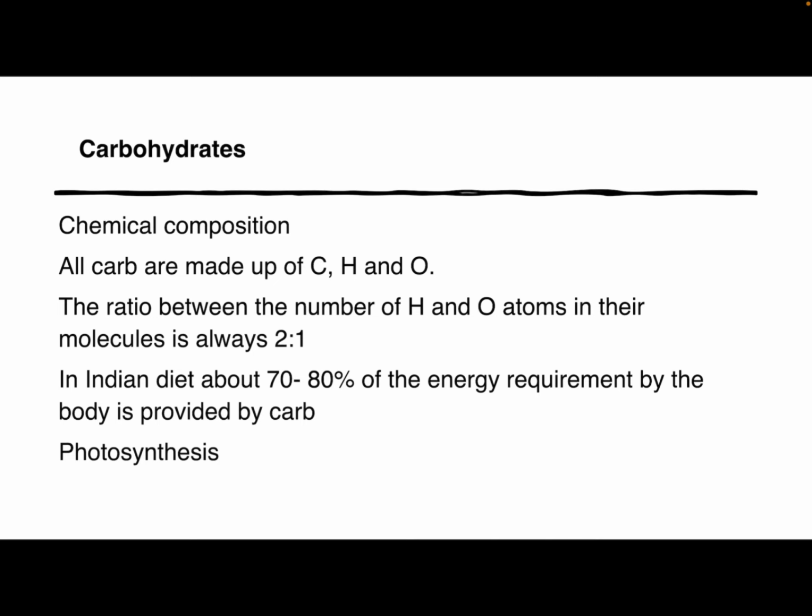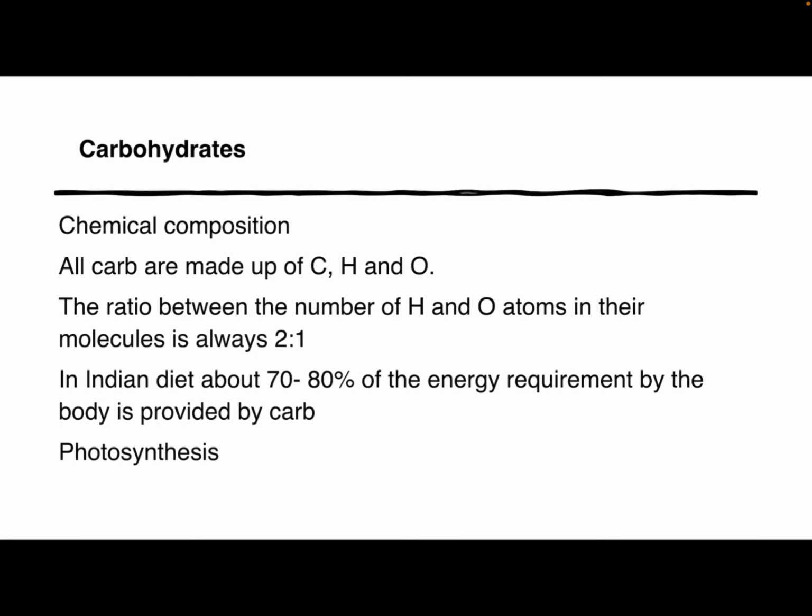If we move toward its chemical composition, all carbohydrates are made up of carbon, hydrogen and oxygen, and the ratio between the number of hydrogen and oxygen atoms in their molecule is always 2:1. In the Indian diet, about 70 to 80% of the energy requirement of the body is provided by carbohydrate. Plants produce carbohydrate through photosynthesis, in which the chlorophyll of the plant uses sunlight to synthesize carbohydrate from carbon dioxide and water.